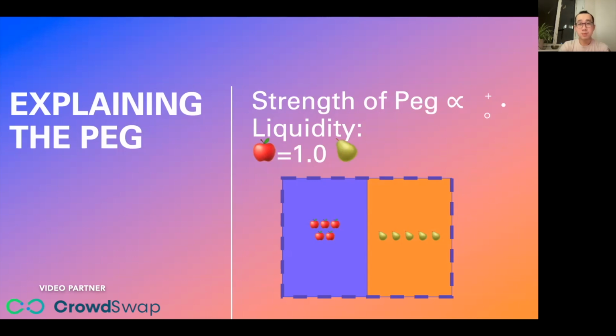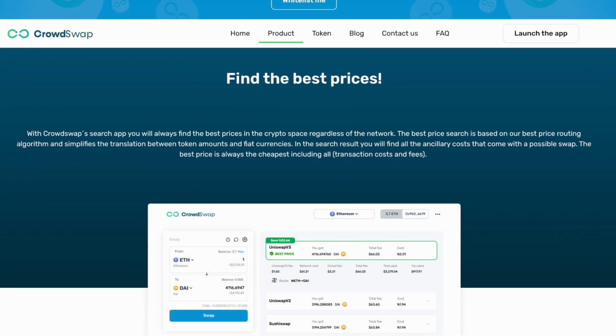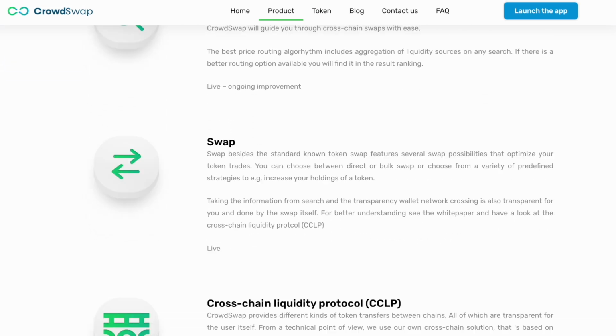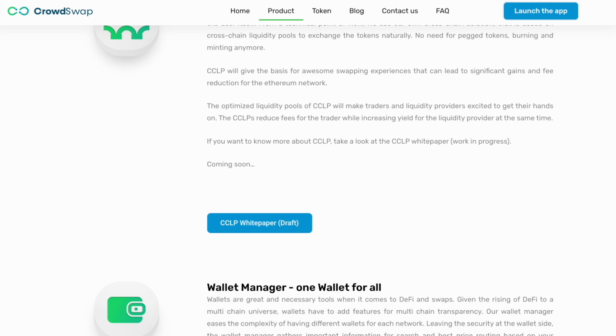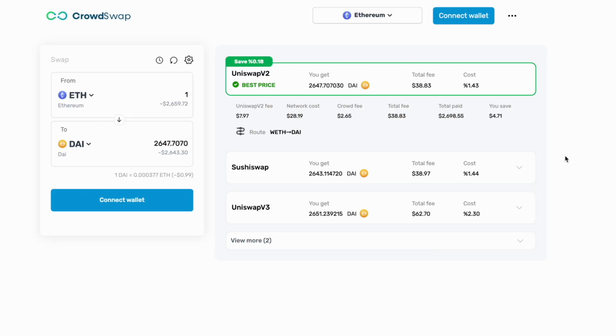Today we're going to talk about a common mistake that newcomers to DeFi make, which is to make swaps on exchanges with poor liquidity, leading to poor execution prices and them losing money. This video is made in partnership with a project called CrowdSwap, which we'll be covering in more detail later. They aim to solve this problem, among others, across different blockchains, so definitely something interesting to look out for.